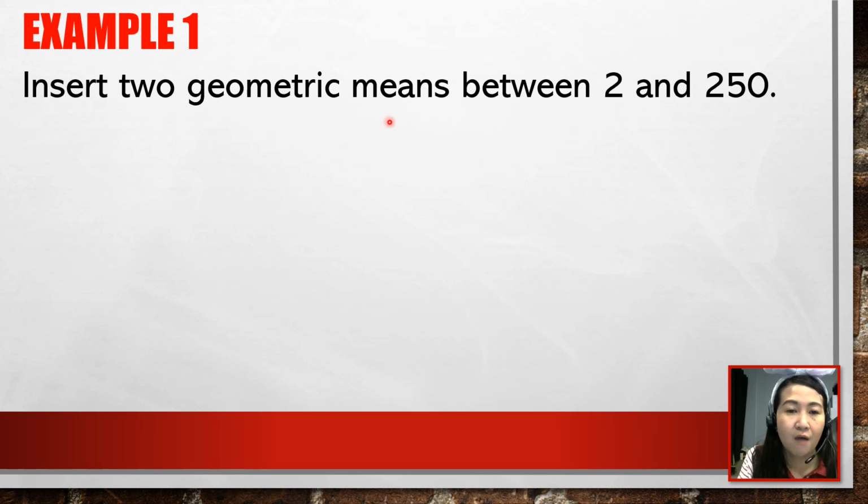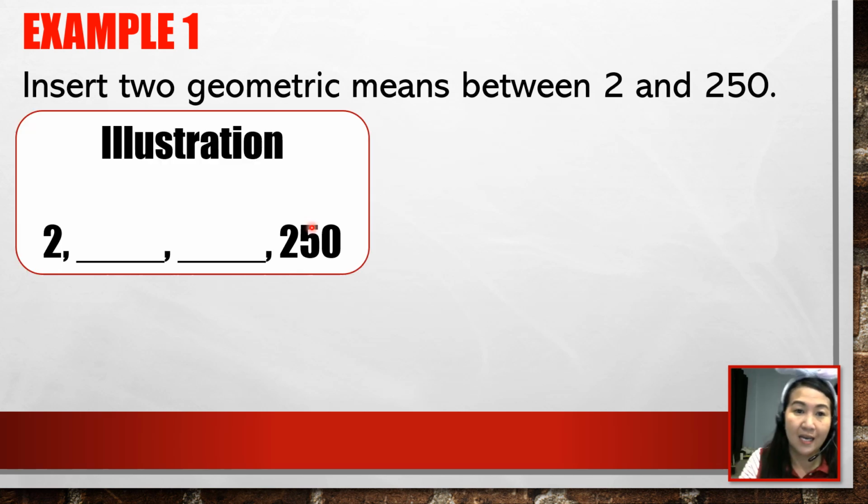So for our illustration, for us to imagine what's going on, let's illustrate it this way. You will insert two geometric means between 2 and 250. If you'll notice, since we inserted two geometric means, we now have four terms. This is your first term. We're looking for the second term and the third term, and 250 is your fourth term.